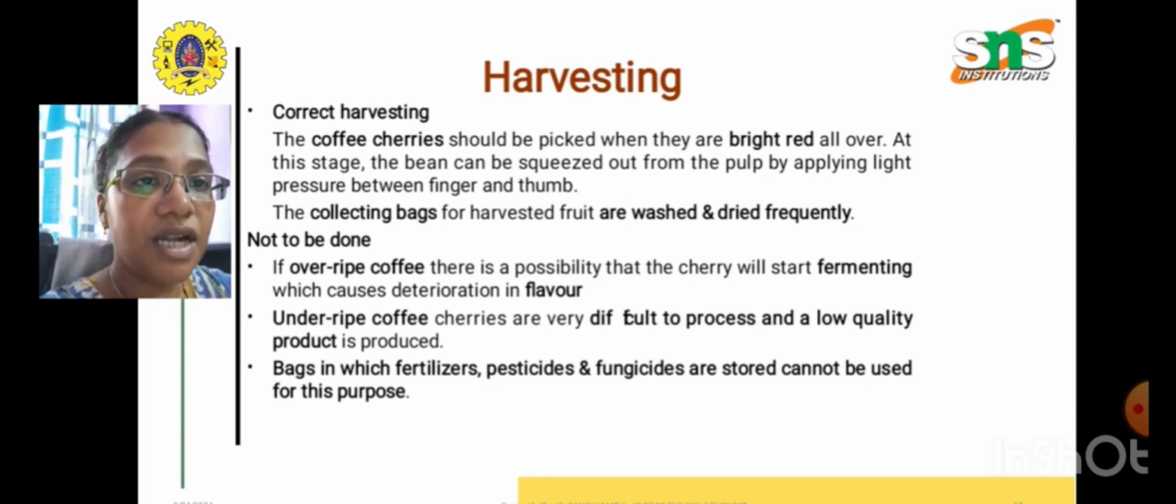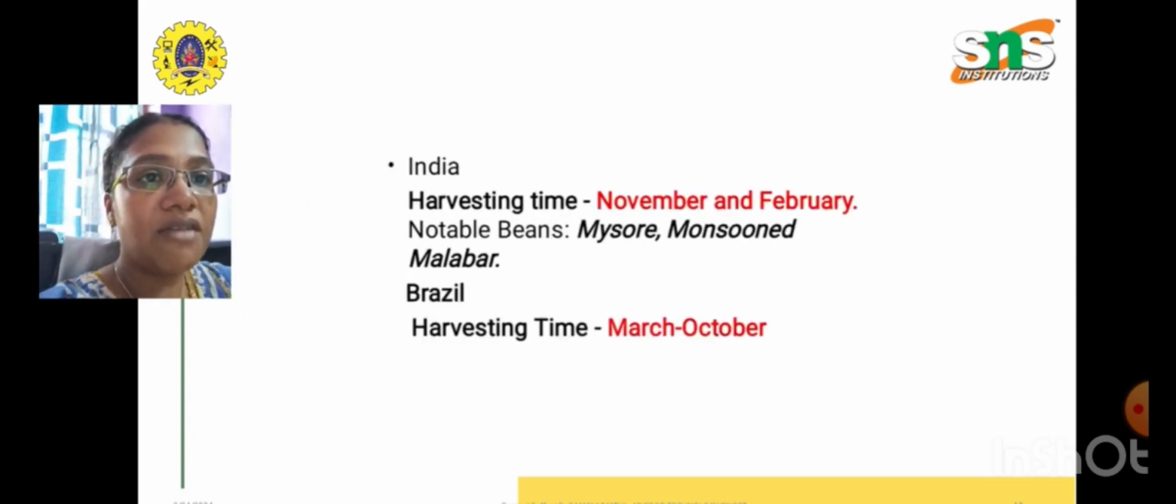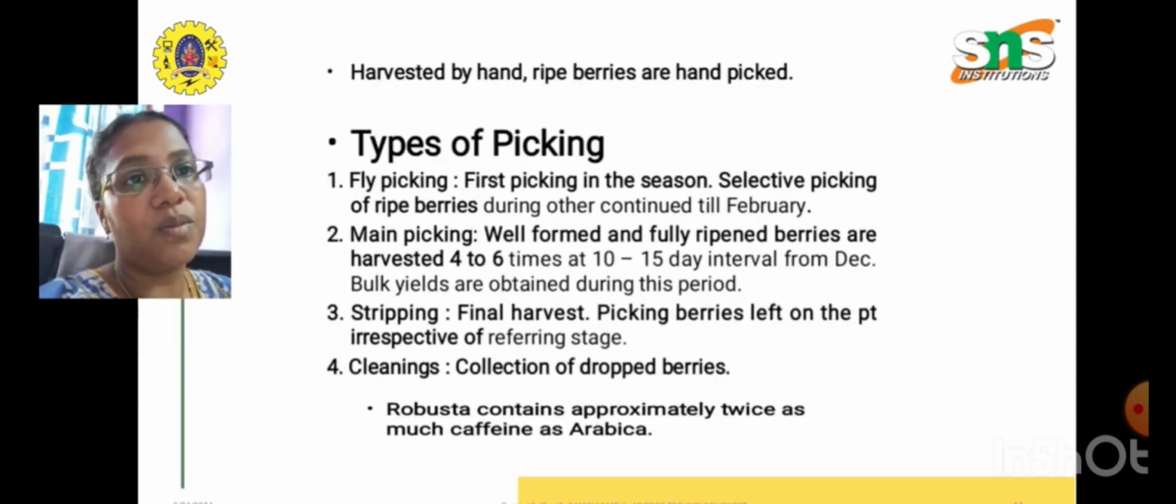Bags in which fertilizer, pesticide, and fungicides are stored cannot be used for this purpose. In India, the harvesting time is from November to February. Notable beans are the Mysore and monsooned Malabar types. In Brazil, the harvesting time is from March to October.